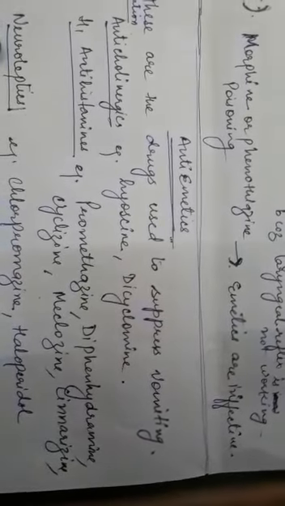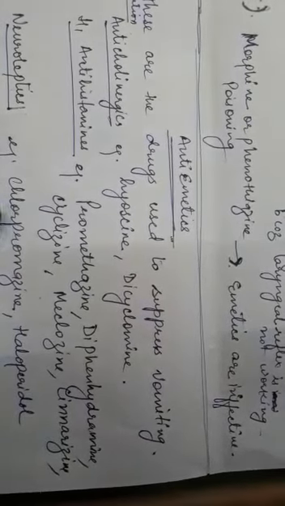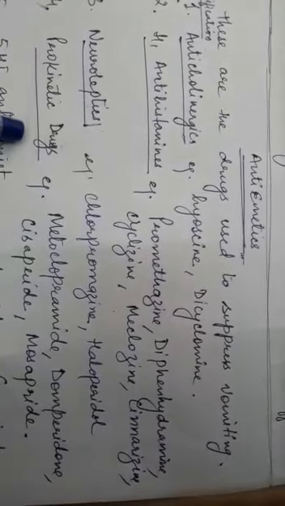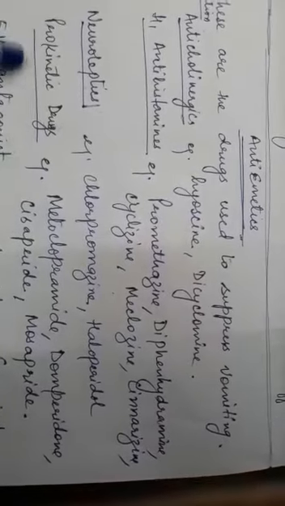Then third class is neuroleptics, examples chlorpromazine and haloperidol. Then fourth class is prokinetic drugs, examples are metoclopramide, domperidone, cisapride and mosapride.